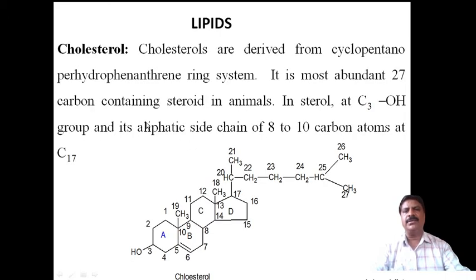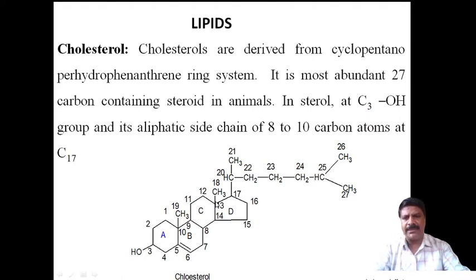Now coming to cholesterol. Cholesterols are derived from the cyclopentano perhydro phenanthrene ring system. Phenanthrene means one cyclohexane ring condensed with another cyclohexane ring in a linear manner, and one will be above, like this.